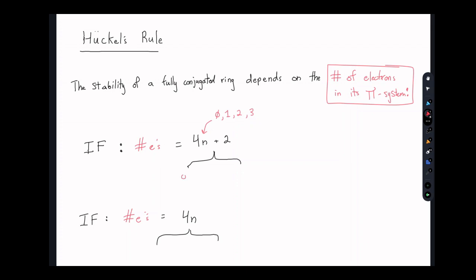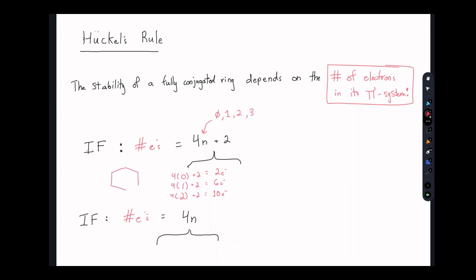We'll just look at those first few numbers. Let's plug in 0 as n, 1 as n, and 2 as n, and see what happens. So 4 times n plus 2 each time. When we use these equations, 0 plus 2 is 2, 4 plus 2 is 6, and 8 plus 2 is 10. Once again, this is as hard as math gets in organic chemistry, something that I'm eternally thankful for. It's hard enough as it is. The last thing we need is complicated math. So if your system has 2 electrons, 6 electrons, or 10 electrons, it will be incredibly stable.